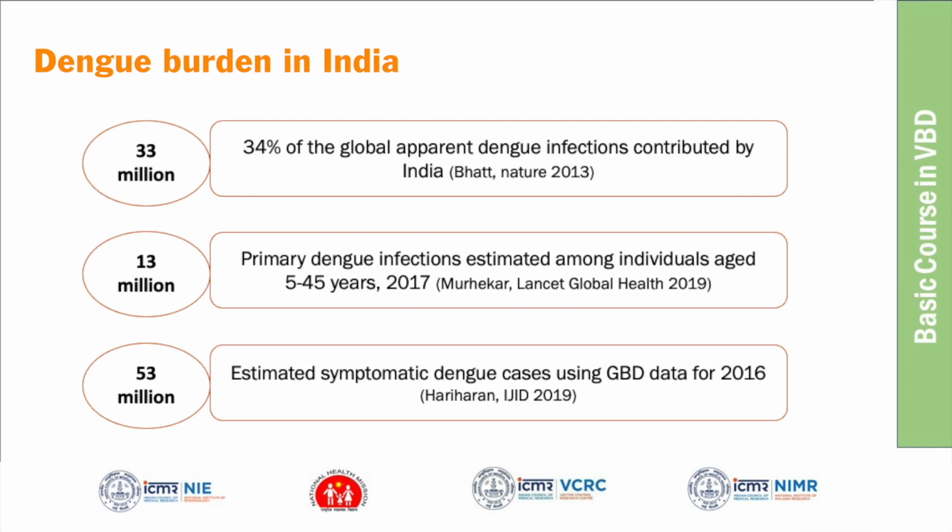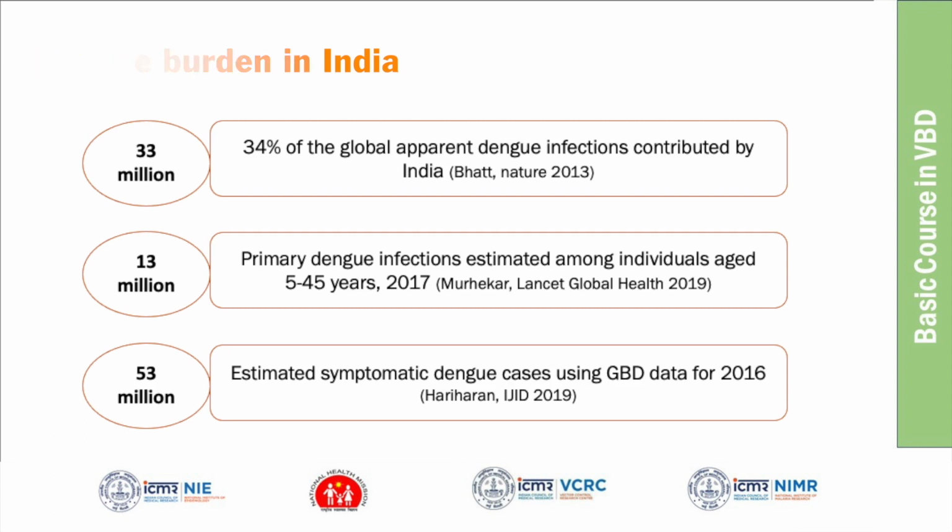The majority of infections in the community are asymptomatic or mild, and they will not be captured by our routine surveillance system. Our surveillance system captures only severe cases, hospitalized cases, those who come to the hospitals. Those who don't come, mainly because of asymptomatic or mild infection, are not captured by our routine surveillance system.